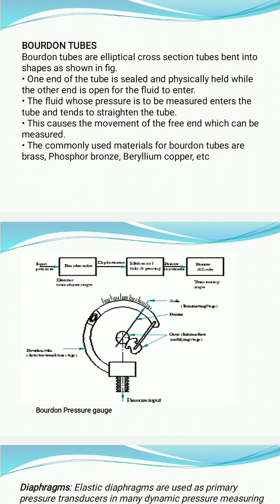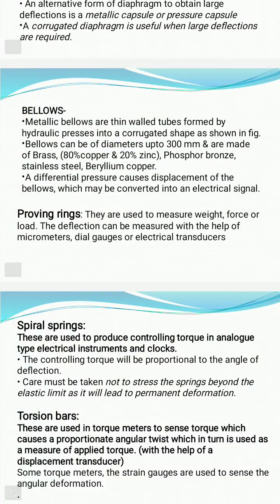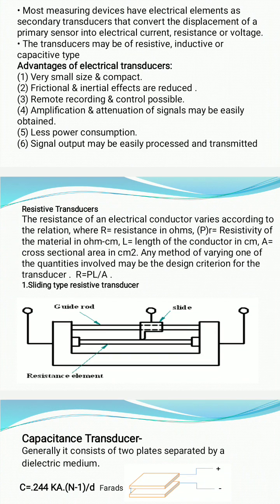What does that reading indicate? The reading indicates the pressure of the input air which has entered the Bourdon tube. So high pressure air enters the Bourdon tube, then the free end is connected to the mechanisms. The mechanism moves and the pointer moves over the scale, which means the pointer will measure the high pressure air over the scale. This is how mechanical transducers work. Bellows are there, proving rings are there. Different types of elements are used in mechanical transducers.